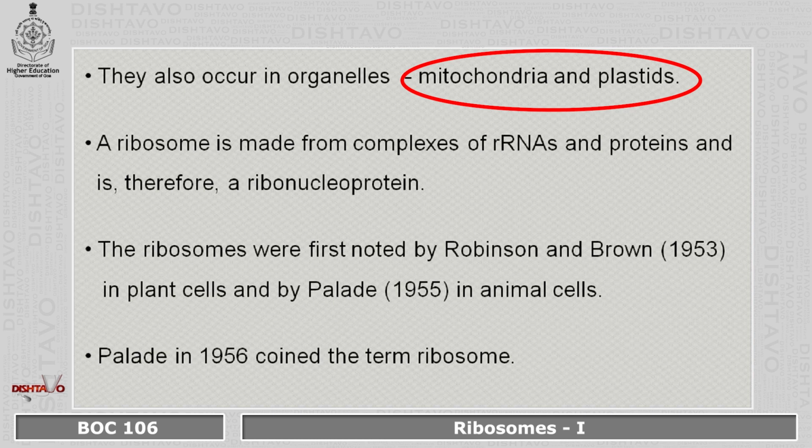A ribosome is made from complexes of rRNA and proteins and is therefore a ribonucleoprotein. The ribosomes were first noted by Robinson and Brown in 1953 in plant cells and by Palade in 1955 in animal cells. Palade in 1956 coined the term ribosome.